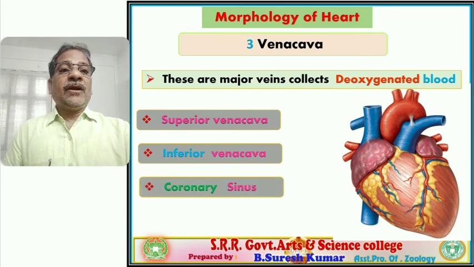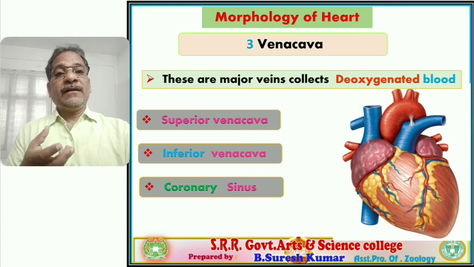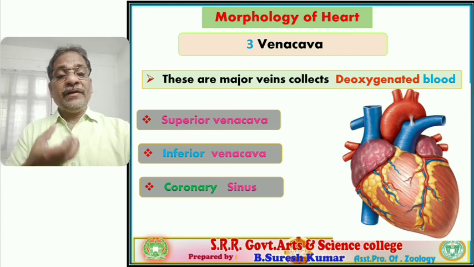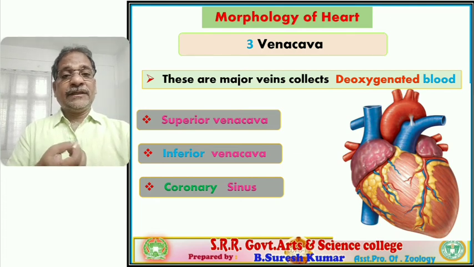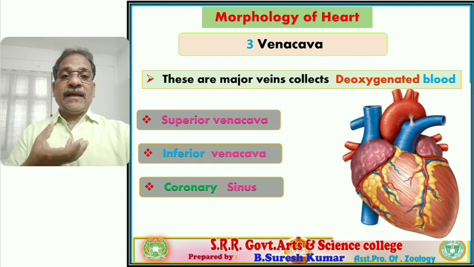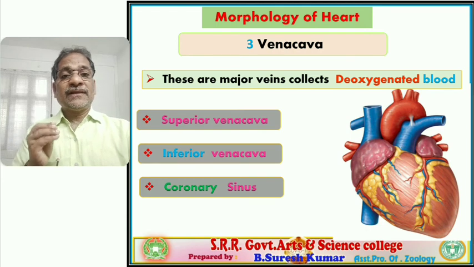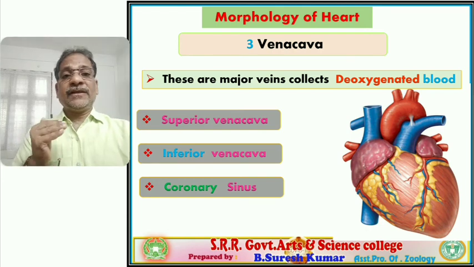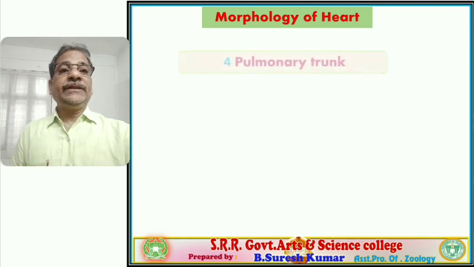Next, coronary sinus we also find. Coronary veins collect deoxygenated blood from the wall of the heart. So these vessels serve the heart itself. These coronary veins ultimately open into a pouch that is called the coronary sinus. So the coronary sinus is also present besides this vena cava externally, right?